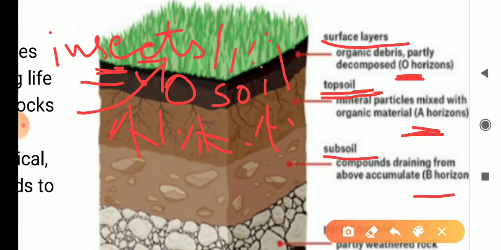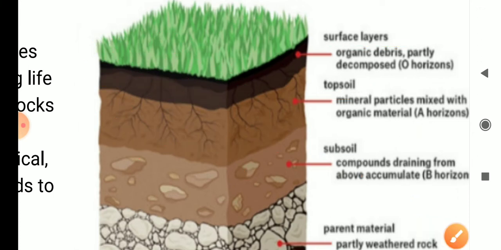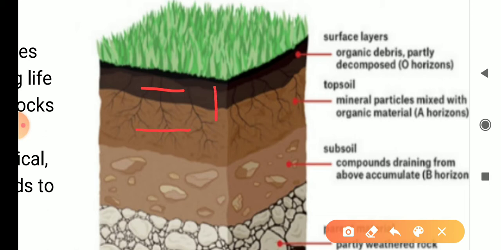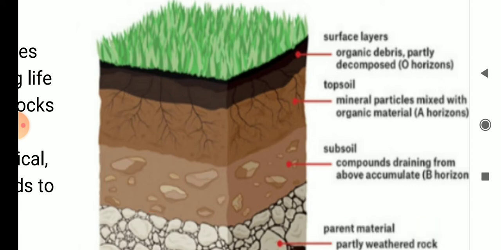This B horizon has compounds draining from above and accumulating. All the compounds present in the second layer slowly come to this third layer and get accumulated here. But the minerals present in this third layer do not come into use for the plants, because the roots of the plants do not reach this third layer.